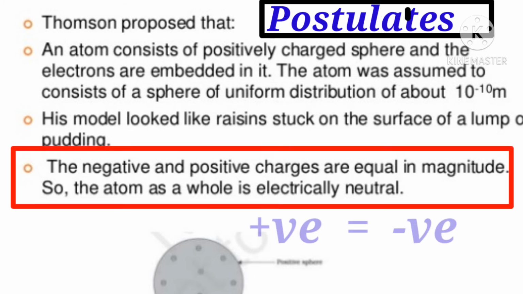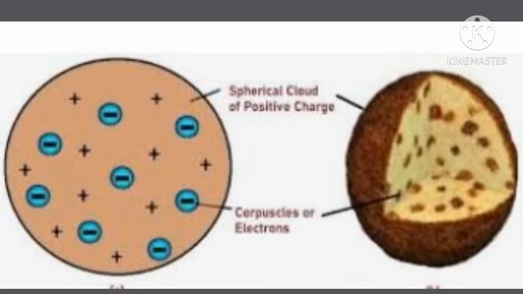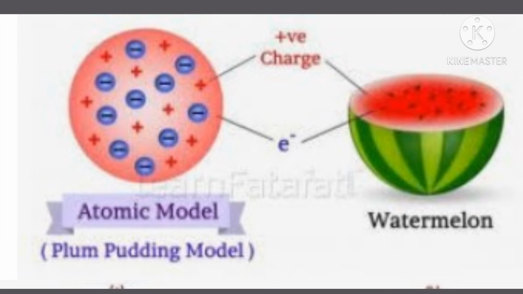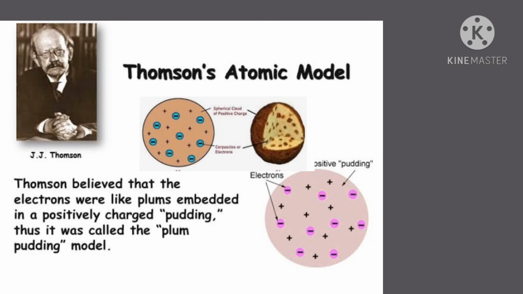Thomson's atomic model resembles a spherical plum pudding as well as a watermelon. It resembles a plum pudding because the electrons in the model look like the dry fruits embedded in a sphere of positive charge, just like a spherical plum pudding.